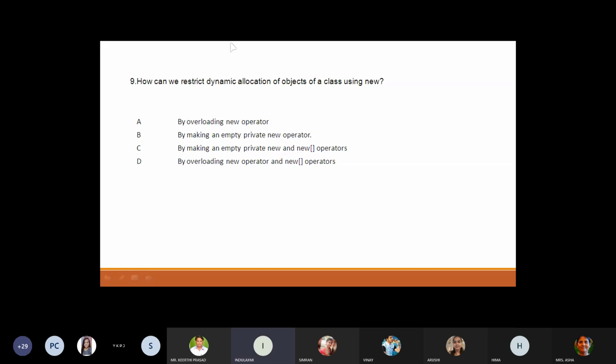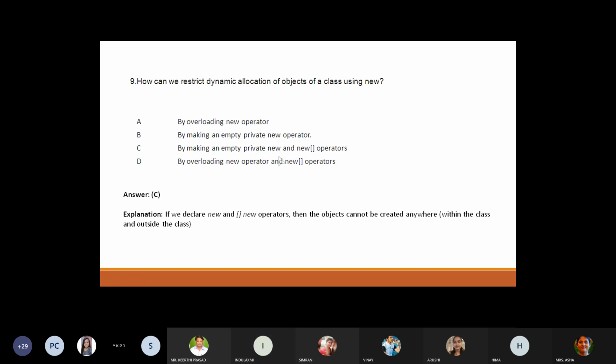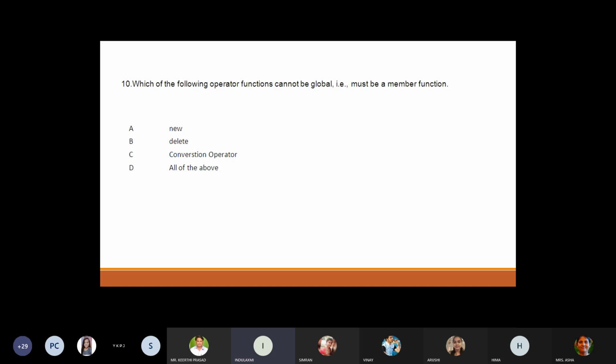Okay. Option C is right. By using private new and new array operators, we cannot create any object inside the class or outside the class. So, next question. This is a direct question.